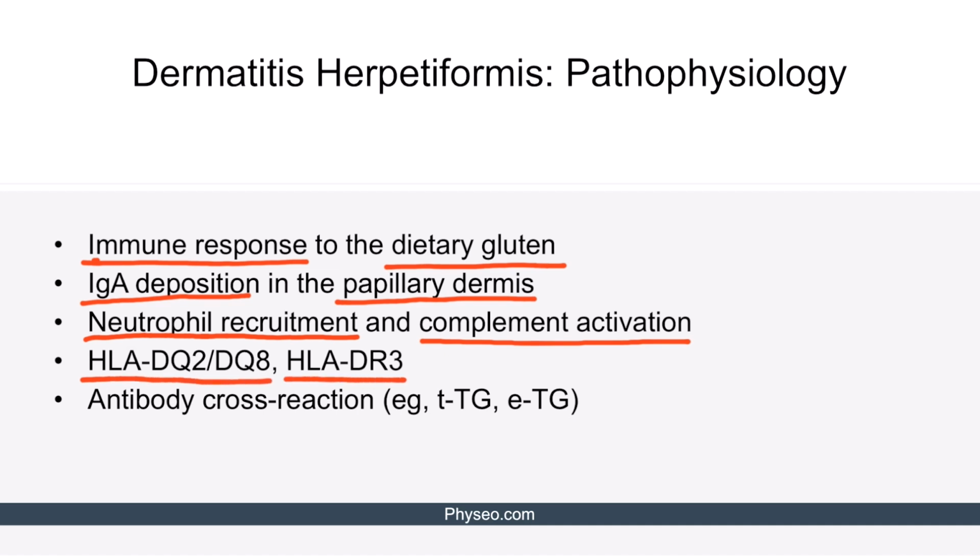Hence, if a patient has a genetic predisposition along with a diet high in gluten, their immune system may start the formation of IgA antibodies against gluten tissue transglutaminase in the gut, which then cross-react with the epidermal transglutaminase. This leads to the deposition of IgA and epidermal transglutaminase in the papillary dermis, resulting in dermatitis herpetiformis skin lesions with subepidermal vesicles and microabscesses due to neutrophil recruitment.